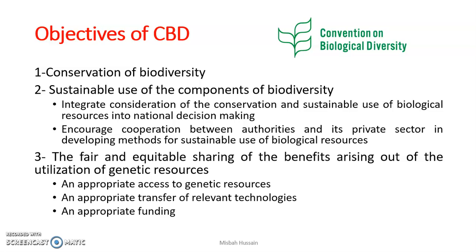They should set some goals for themselves and then try to achieve those goals. Their main focus should be the sustainable use of the components of biodiversity.